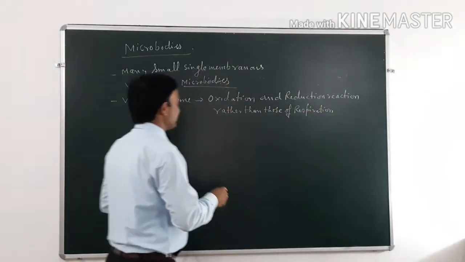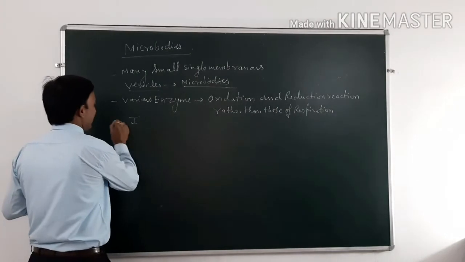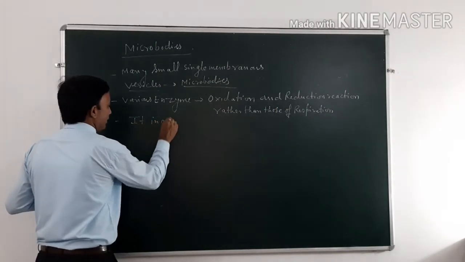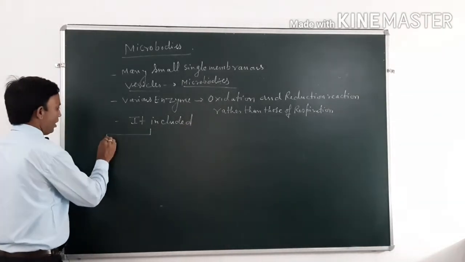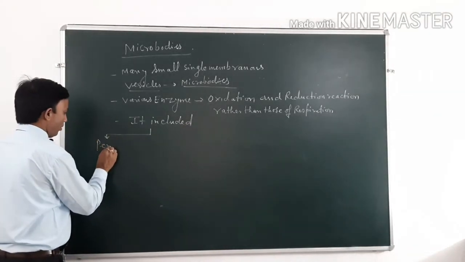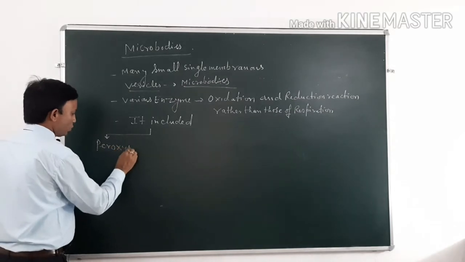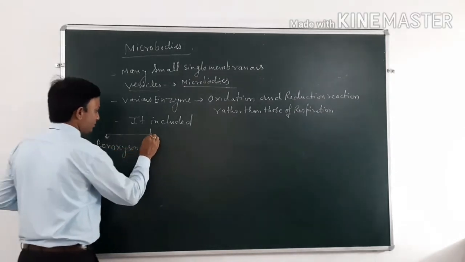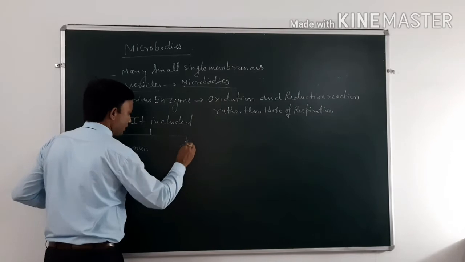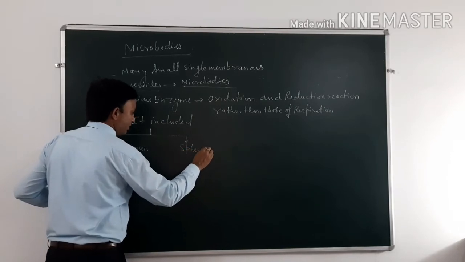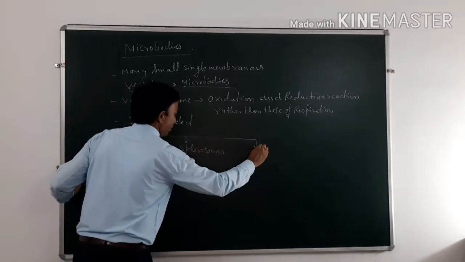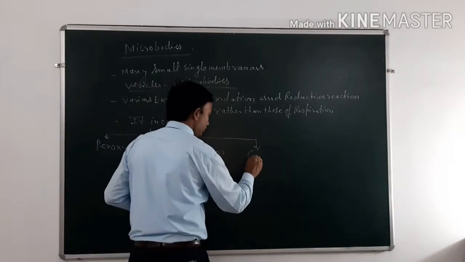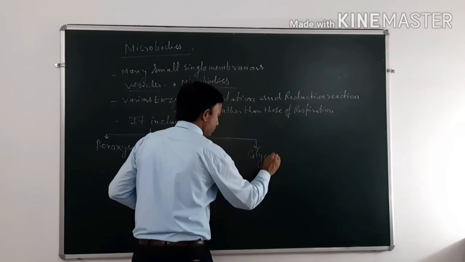It includes three different types: peroxisomes, spherosomes and glycosomes.